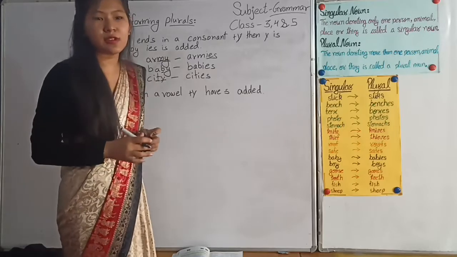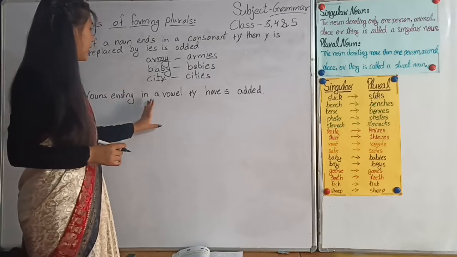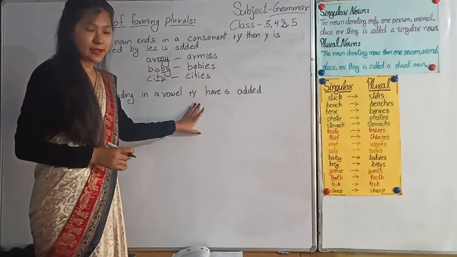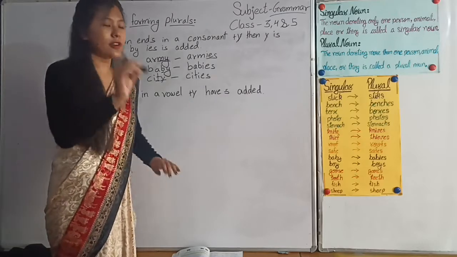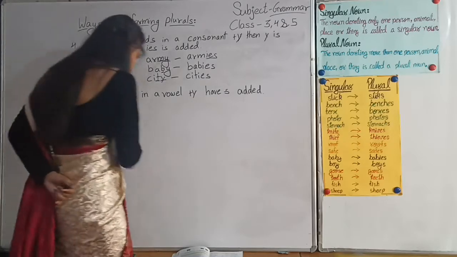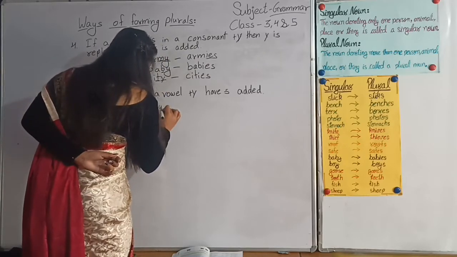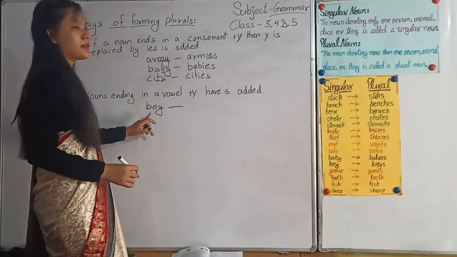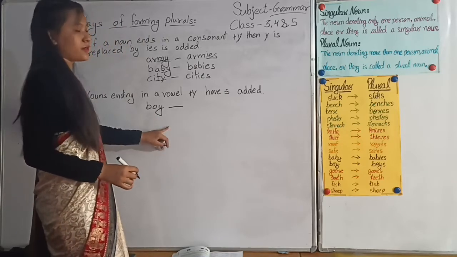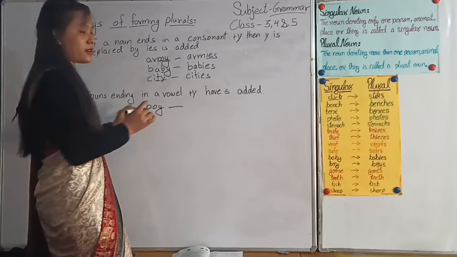And the next rule we have is nouns ending in a vowel Y have S added. For example, B-O-Y. Here, the noun is ending with Y and before Y, which letter is there?